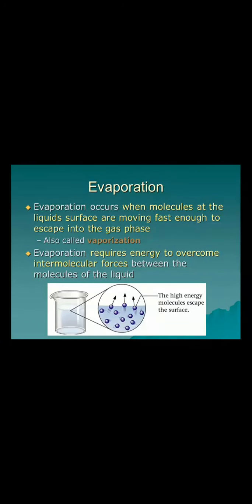Evaporation. All liquids exhibit tendency for evaporation. Evaporation occurs when the molecules at the liquid surface are moving fast enough to escape into gas phase. The molecules present on the liquid surface absorb energy. At a particular energy, they leave the liquid state and convert into gas phase. That is, evaporation requires energy to overcome intermolecular forces between molecules of the liquid surface. Evaporation is also called vaporization.